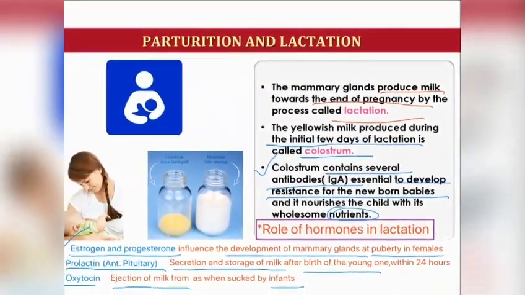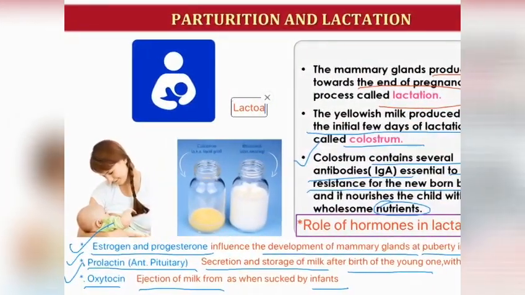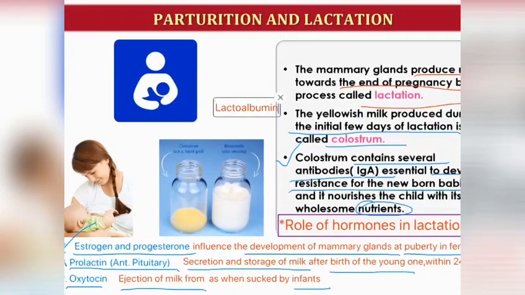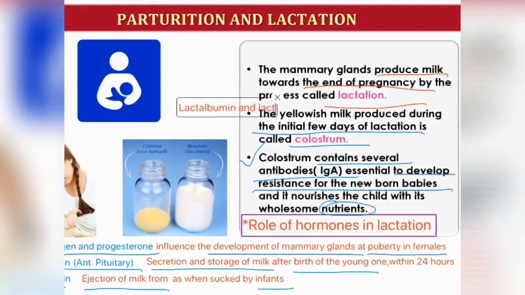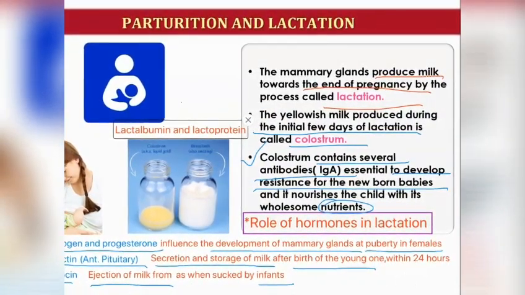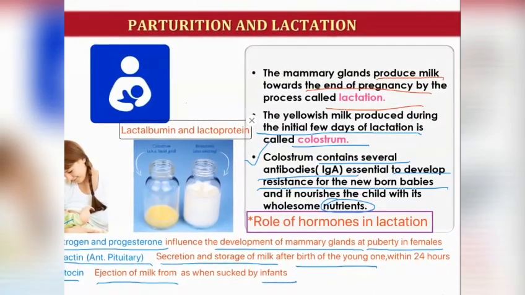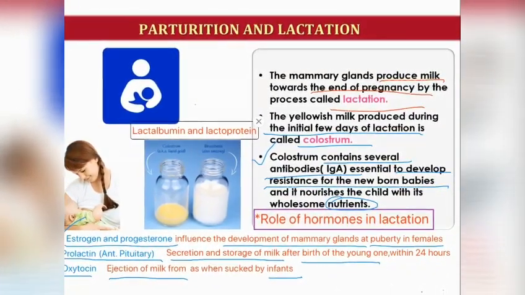Which protein? Two proteins are there. The proteins' names are lactoalbumin and lactoprotein. This is lactoalbumin and lactoprotein rich milk, and it is low in fat, and this milk consists of water, organic and inorganic substances.